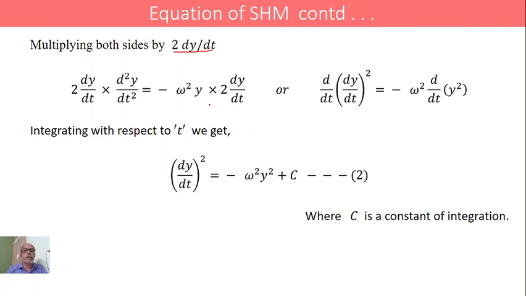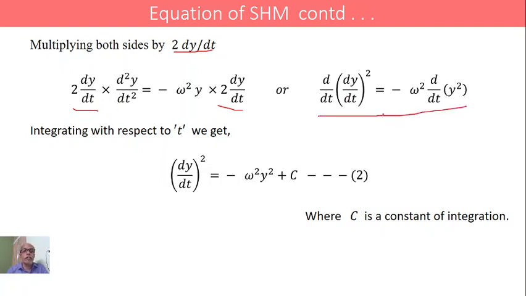Now, we get this can be rewritten as d by dt of dy by dt whole square on the LHS, and that is equal to minus omega square into d by dt of y square on the RHS. After rewriting, we get this.